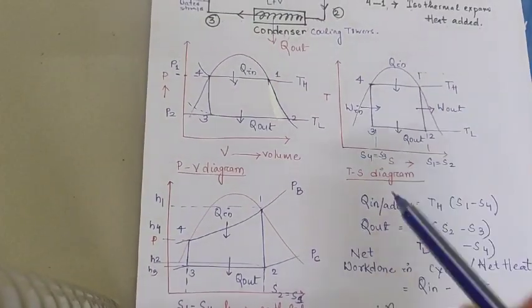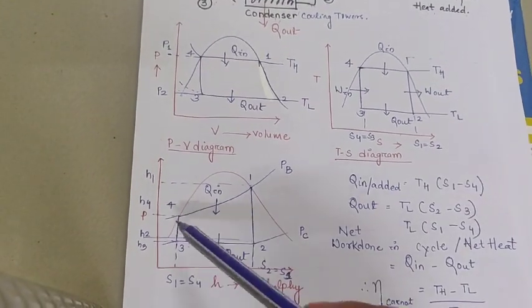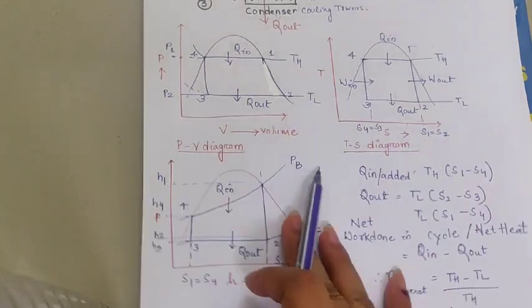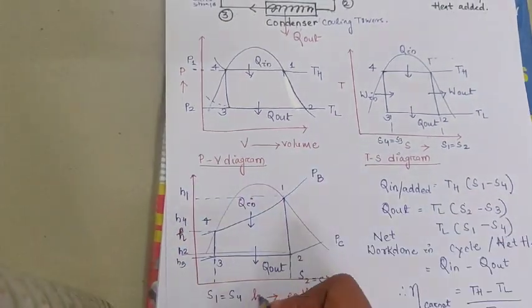Now these are the diagrams: the PV diagram, the TS diagram, and the HS diagram.